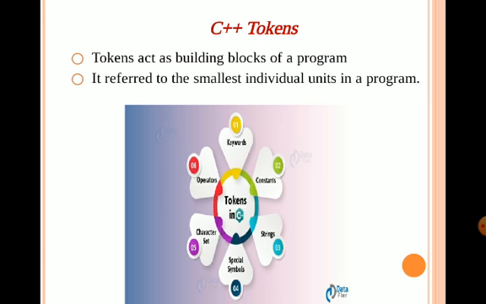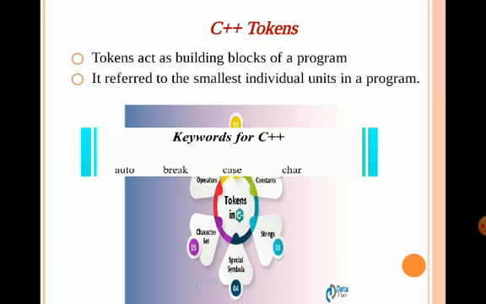A token is referred to as the smallest individual unit in a program. It acts as a building block of a program. Without tokens, we can't construct a C++ program. Basically, tokens are divided into 6 types. They are keyword, constants, string, special symbols, character set, and operators.